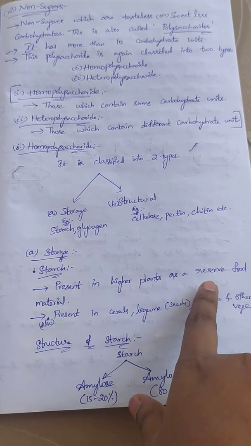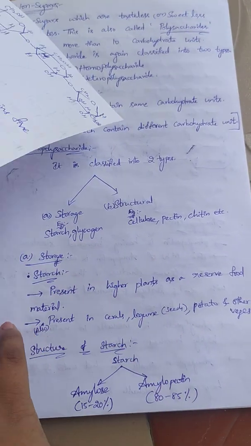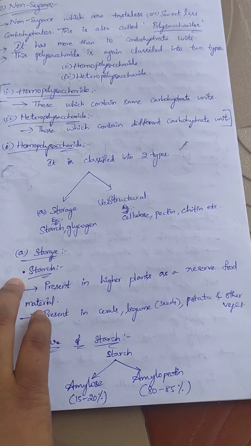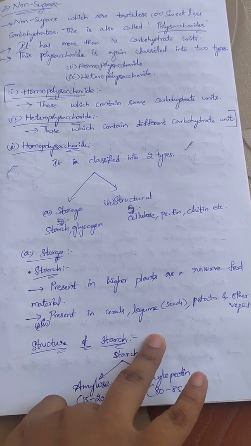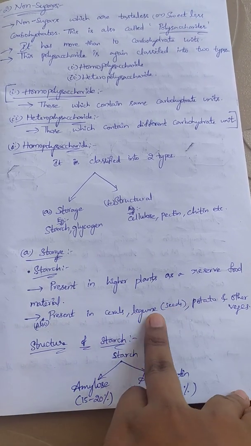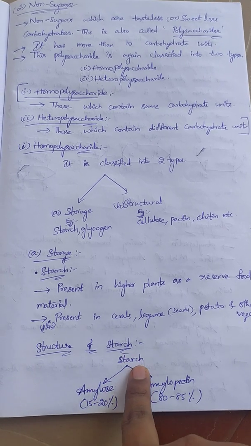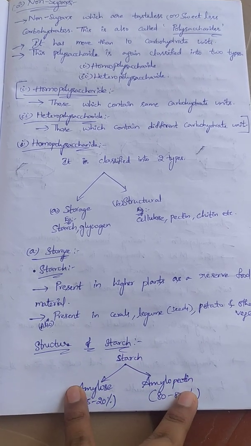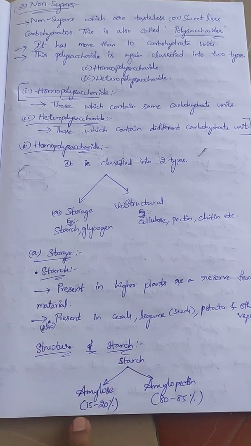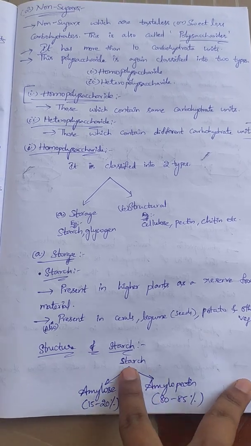Starch is present in higher plants as a reserve food material, that is, stored form. Where is it present? It is present in cereals, legumes, potato and other vegetables. Okay, legumes are nothing but seeds. And now let us see the structure of starch. The combination of amylose and amylopectin gives the structure of starch. Amylose is 15 to 20% and amylopectin is 80 to 85%.